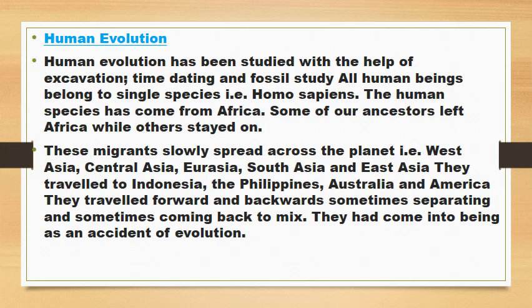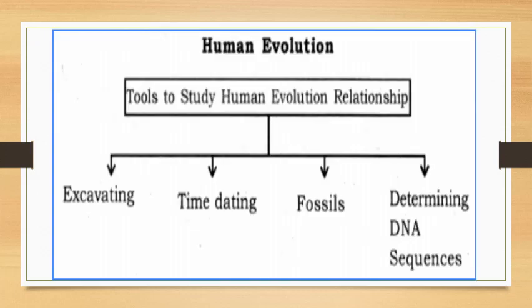West Asia, Central Asia, Eurasia, South Asia and East Asia. They traveled to Indonesia, the Philippines, Australia and America. They traveled forward and backward, sometimes separating and sometimes coming back to mix. They had come into being as an accident of evolution. This is the chart of human evolution. Tools to study human evolution relationships: excavating, time dating, fossils, determining DNA sequences.